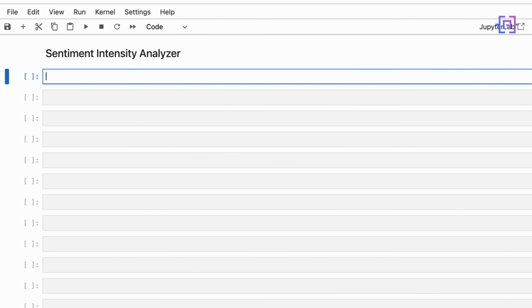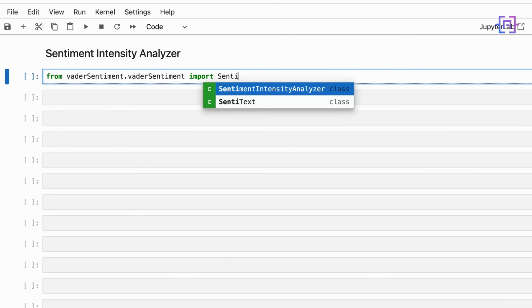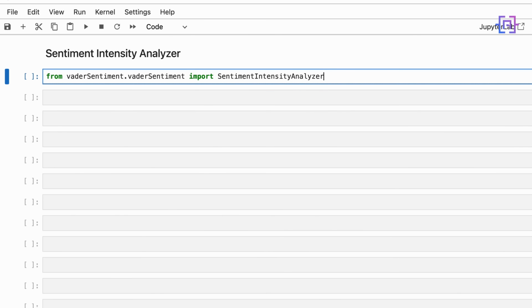First, make sure that you have installed the vaderSentiment library as I showed you in the beginning of this tutorial. Okay, so we'll say from vaderSentiment.vaderSentiment import SentimentIntensityAnalyzer.